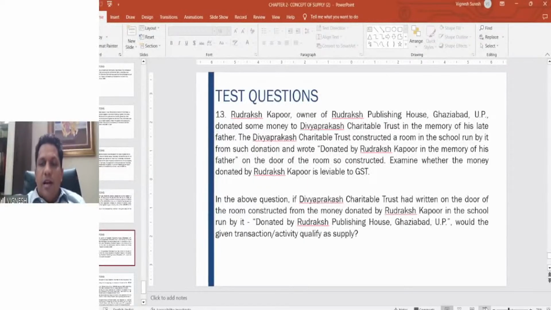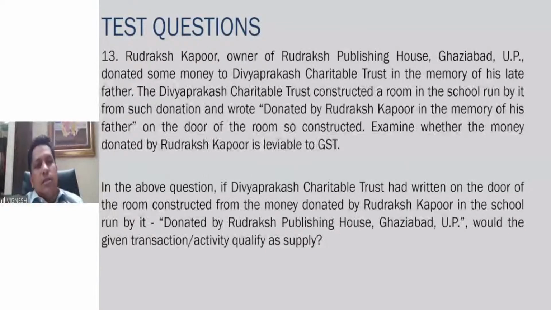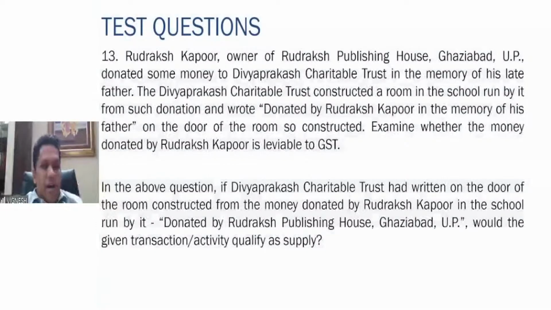Yeah. So here what is happening, if you see, in the first case, there is no quid pro quo because it is only given as a donation in the memory of the father. So therefore, in that particular situation, it is just a token of gratitude and personal, not a supply. But in the second situation, where the name is displayed on the school run by it, in the second case, it will definitely tantamount to supply.